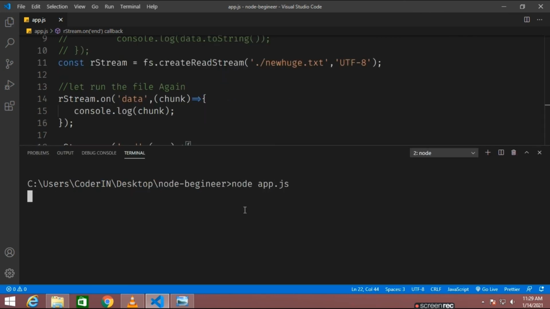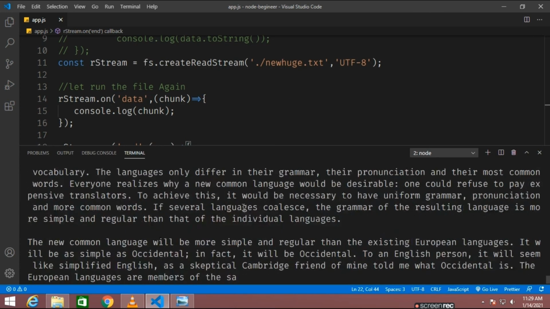Alright. Now just see here. When I'm using rstream, it displays all the contents in the terminal. So this is the main intention of why we use streams in Node.js. If you have a lot of data, a lot of chunks of data, Node.js divides the buffer to fit into memory and distributes it according to your request.